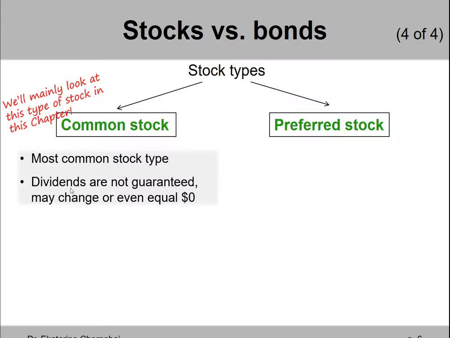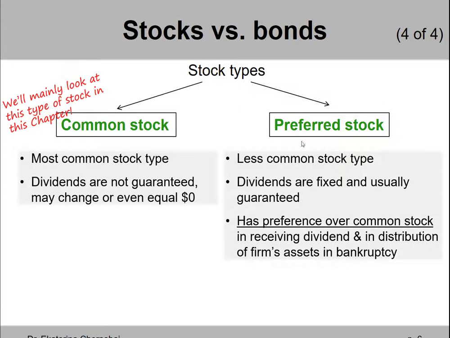The dividends are higher when a company has higher profits, when it was a good year for the company, so it can afford to pay more to each stockholder. Or the dividends can get lower. Maybe the company pauses paying dividends for a while, so the dividends can even equal $0 for a while.